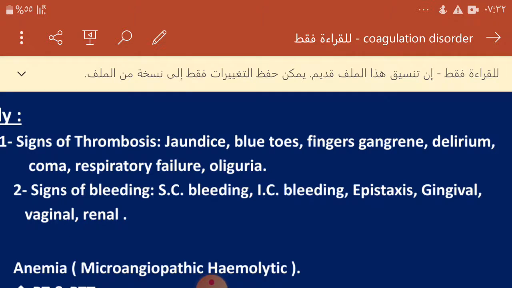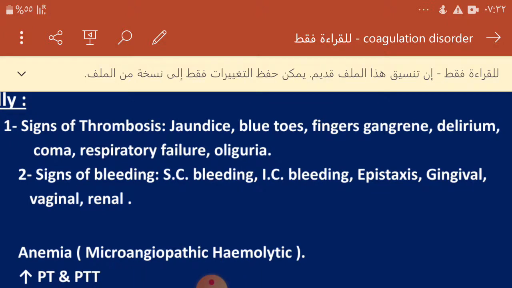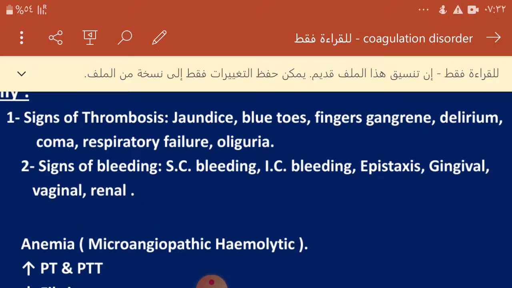It causes shortness of breath and hemoptysis because of pulmonary hemorrhage or pulmonary embolism. It goes to the renal, so these patients can present with hematuria or with acute renal shutdown. It can go to the cardiac, which causes acute coronary syndrome. So the thrombus goes everywhere, and it can go to the limb, which can cause ischemia and finger gangrene.